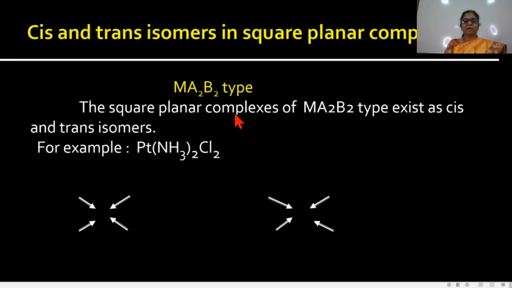Square planar complexes of the Ma2B2 type exist as cis and trans isomers. For example, Pt(NH3)2Cl2. This is the central metal ion and these are the ligands. There are two types of ligands, therefore it is a heteroleptic complex. The coordination number of this compound is 4, and this complex shows a square planar structure.